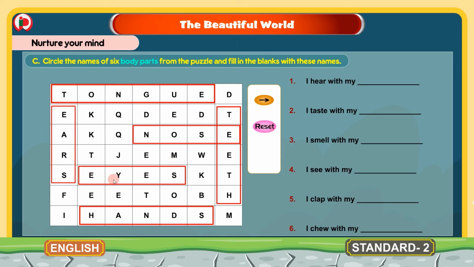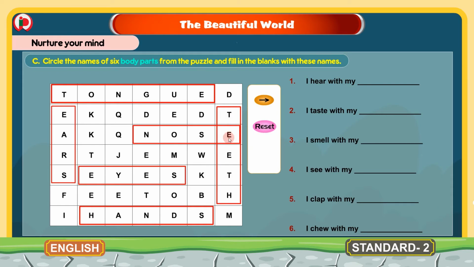E-Y-E-S, eyes. Next, I clap with my dash. We clap with our hands. H-A-N-D-S, hands. I chew with my dash. We chew with our teeth. T-E-E-T-H, teeth.